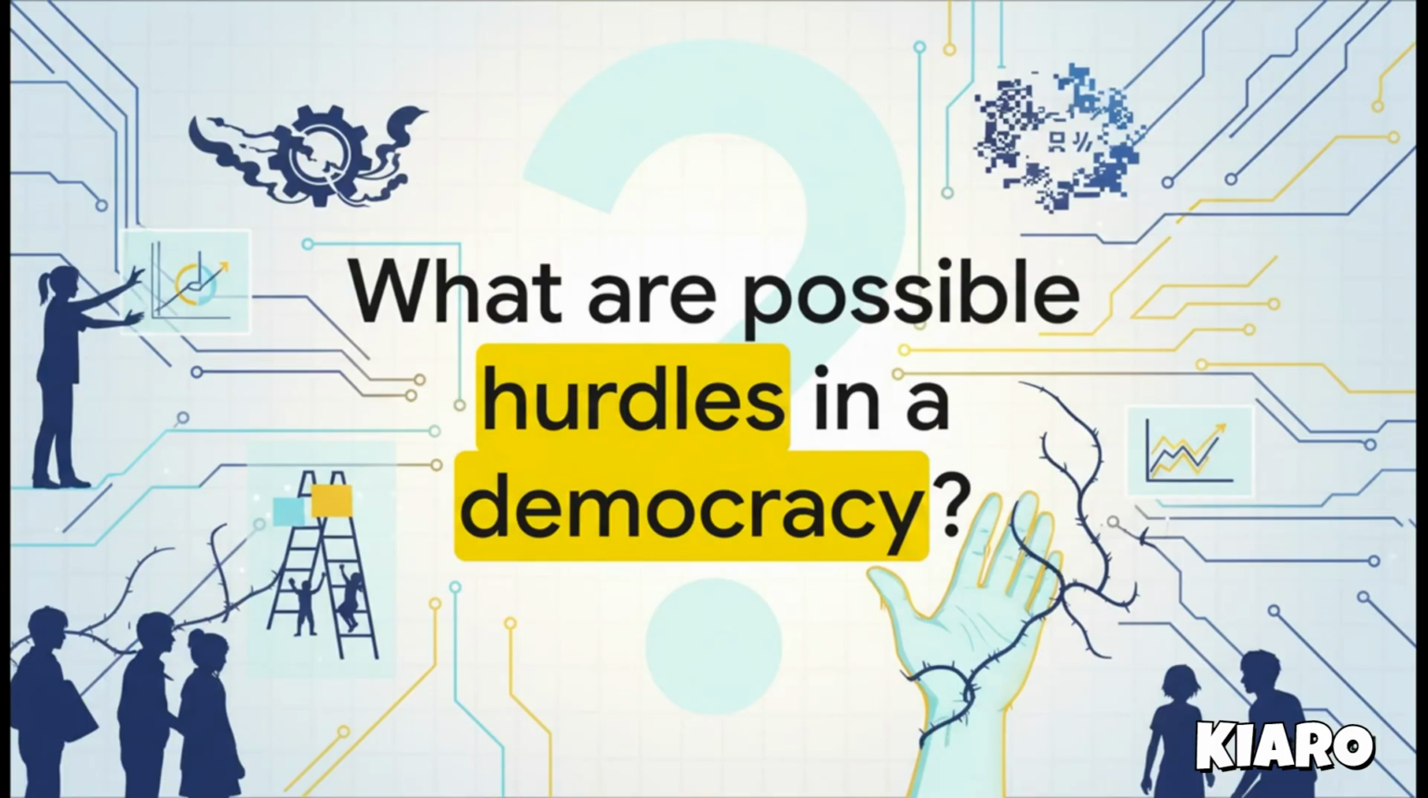So as we wrap up this explainer, I want to leave you with a really provocative question from our text to chew on. What are the possible hurdles in a democracy? Because let's be real, even the best systems face massive challenges. Things like corruption, the spread of misinformation, or unequal access to voting.